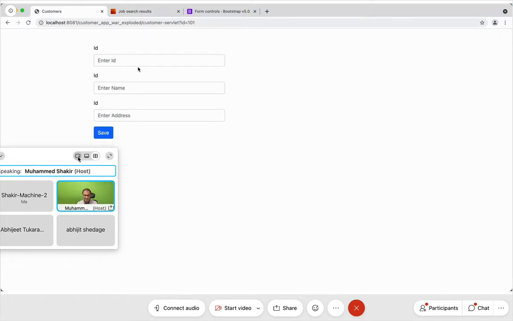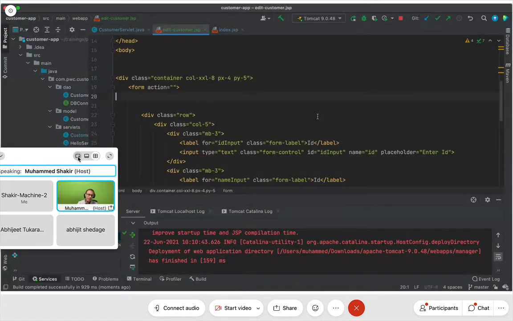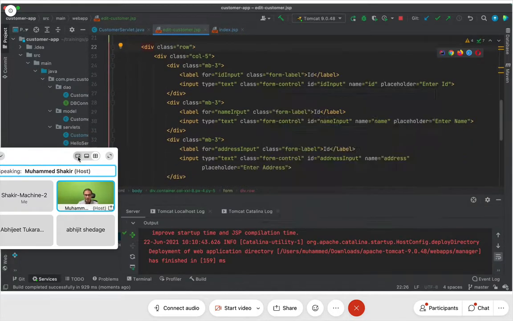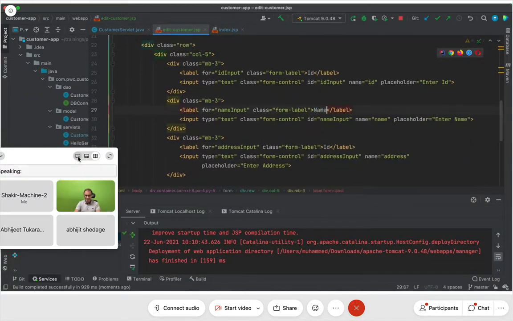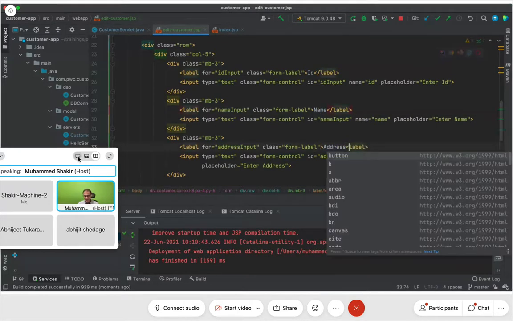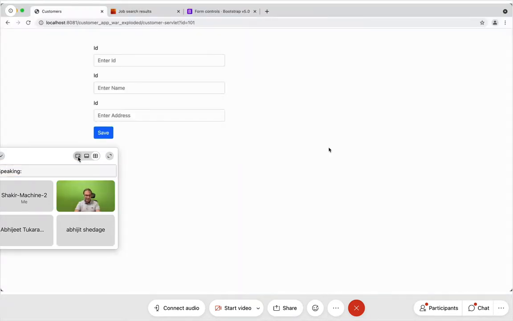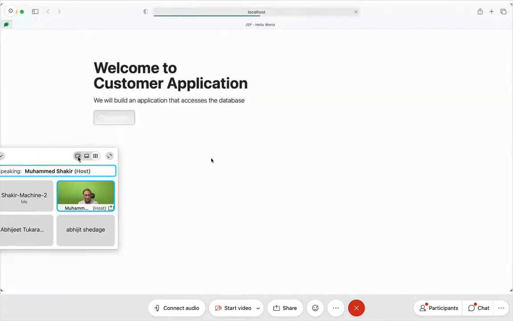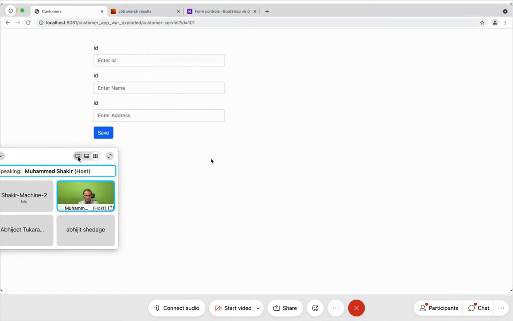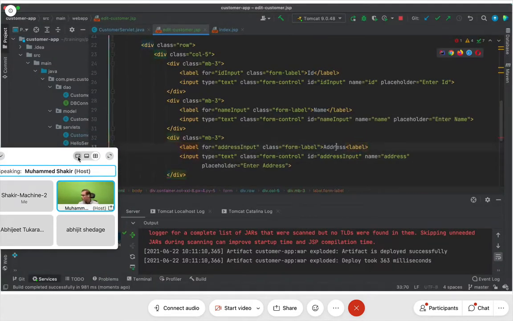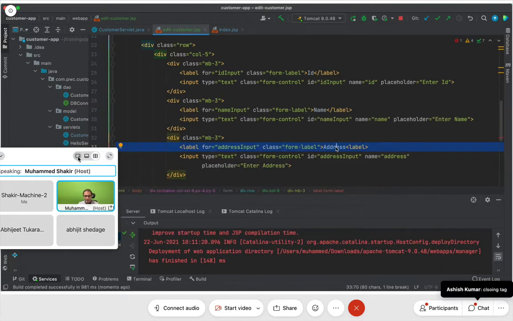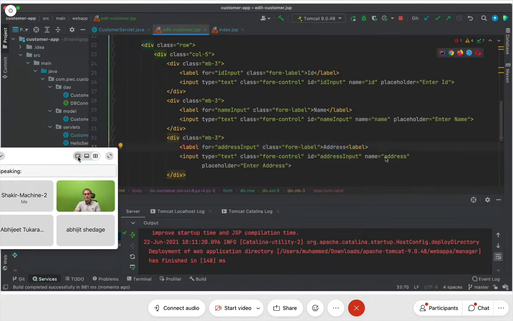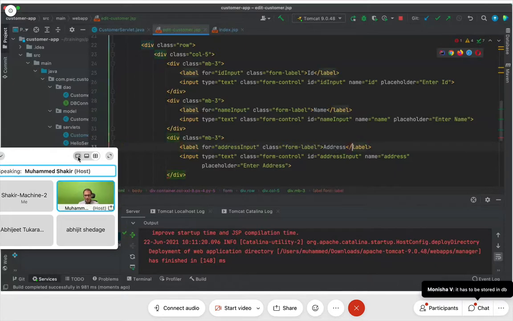Don't you think, what will be the next step? Tell me what must be the next step. If you are with me, I'm sure you must be able to answer this question. I have not changed. I was testing whether you are attentive or not. Okay, name and then address. Okay, it doesn't change automatically, so I have to make changes. Come on, friends, what must be the next step? What do you think must happen? Tell me. Oh, that's bad. What has gone wrong here? Label, yeah.